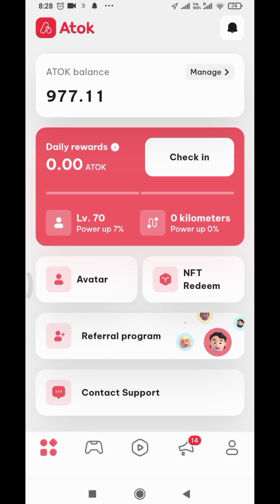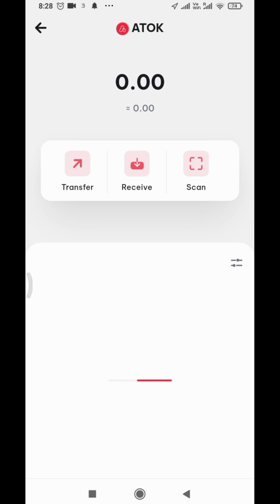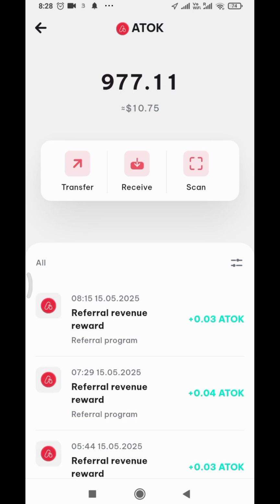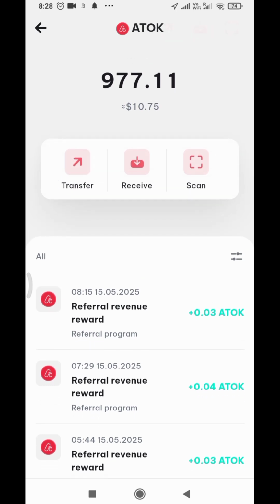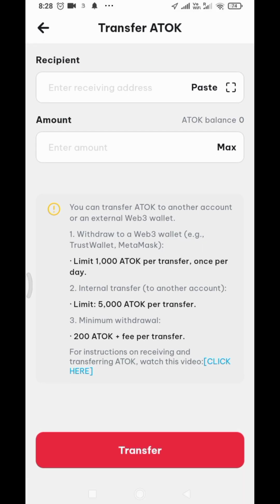Now over here I'm going to show you everything. You can see this Manage. Tap on Manage. Right now you can transfer your Atok to your Trust Wallet or MetaMask. If you click on transfer, all you have to do is copy your Atok deposit address under the BNB network. You have to import the Atok contract address in any of the Web3 wallets, copy it, then put the amount. Right now the withdrawal fee has increased to 200 Atok.